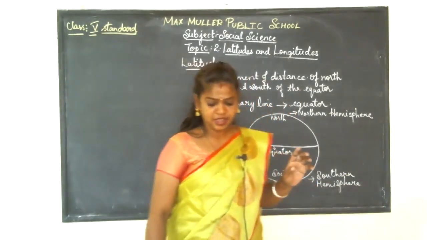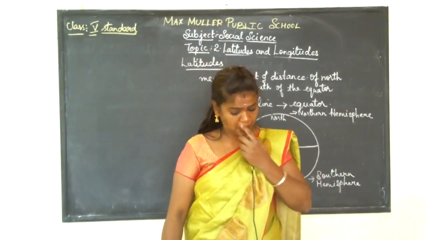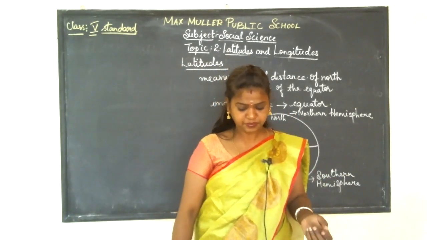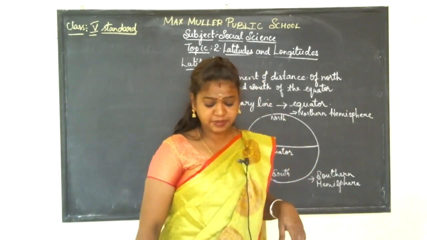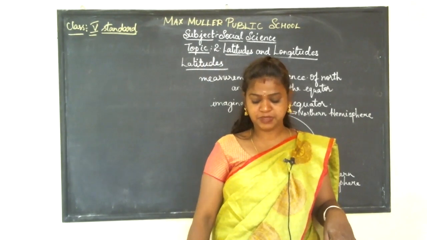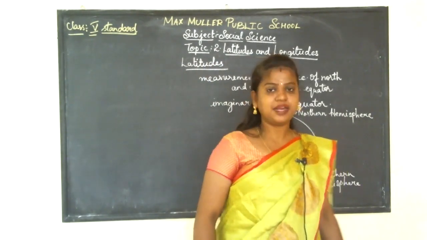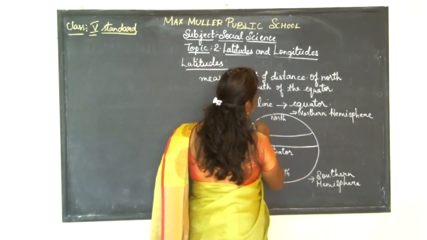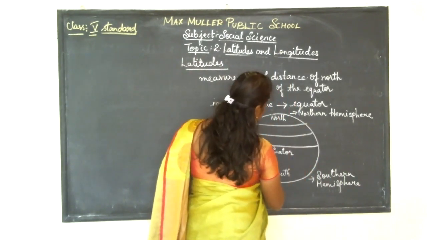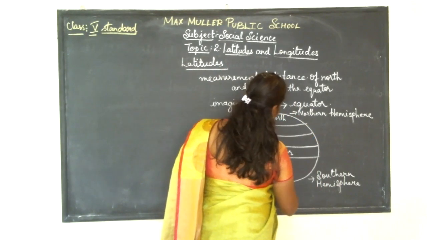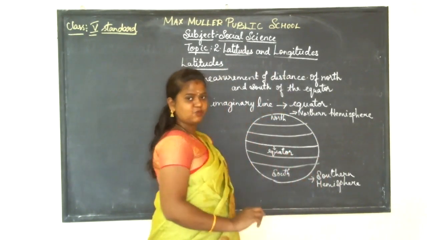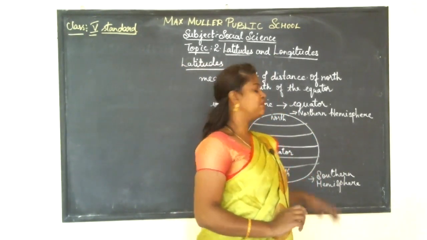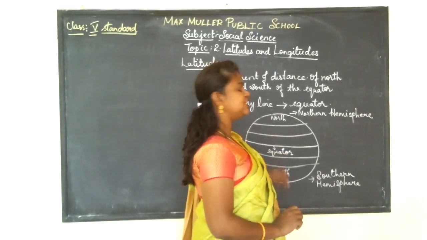Got it, children? And here, these imaginary lines in each hemisphere can be drawn parallel to the equator. In maths class, you have learned about parallel lines. Parallel lines are nothing but lines which are equidistant from each other.